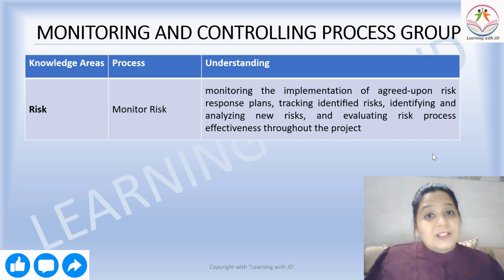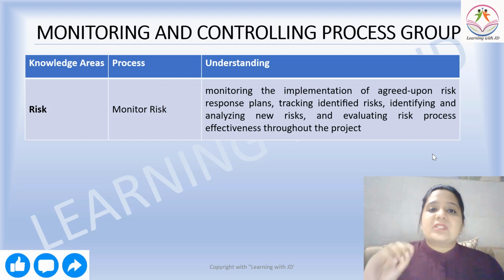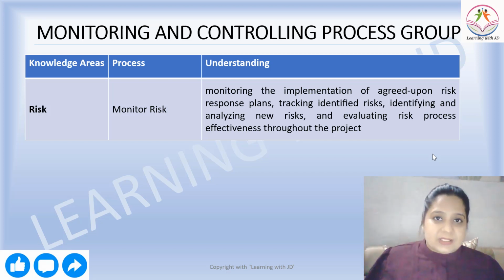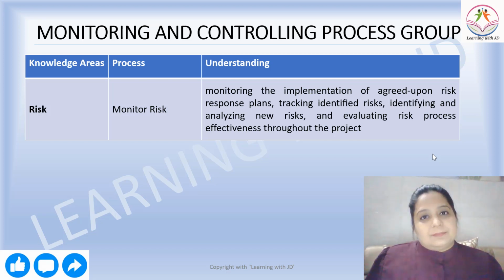Then you talk about monitor risk. You are monitoring the implementation of the agreed upon risk response plan, tracking identified risks, identifying and analyzing new risks in case there is a new risk which has come up, and evaluating the risk process effectiveness throughout the project.